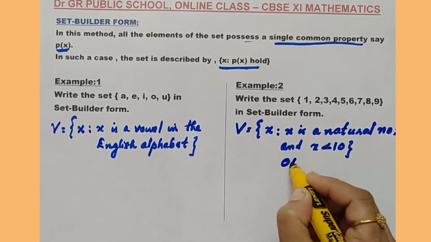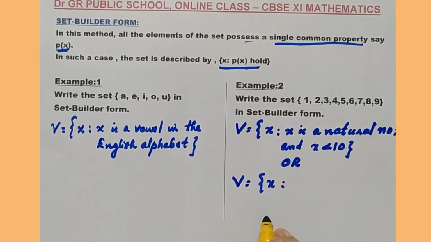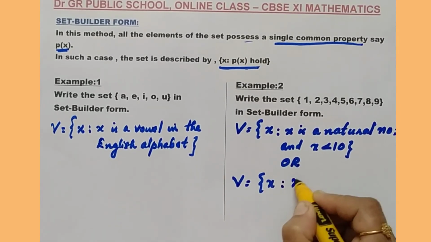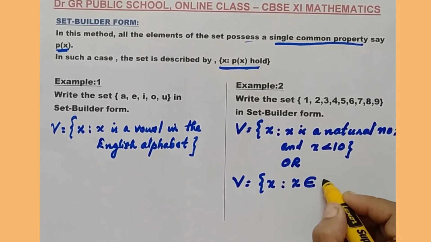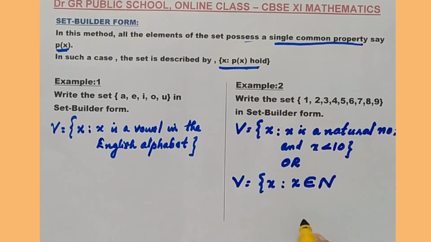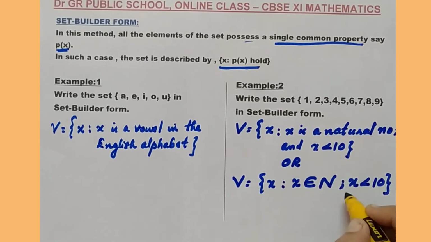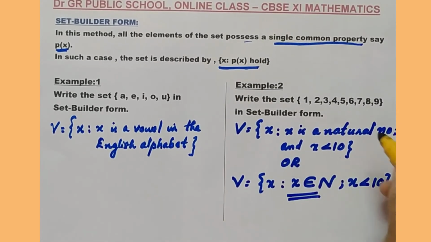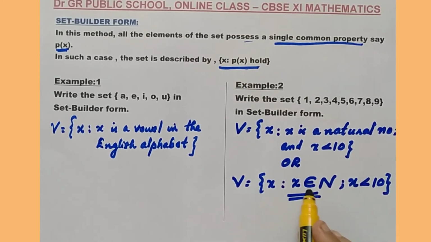Or in another way we can write this as V is equal to set of all x such that x is an element of N, the natural number set, and the condition is that x is less than 10. The symbol represents 'an element of'. In this way also you can write. Actually this statement is the mathematical statement for the set builder form. Both are same. So in many ways you can write, but the common property which holds among these elements will be the same.